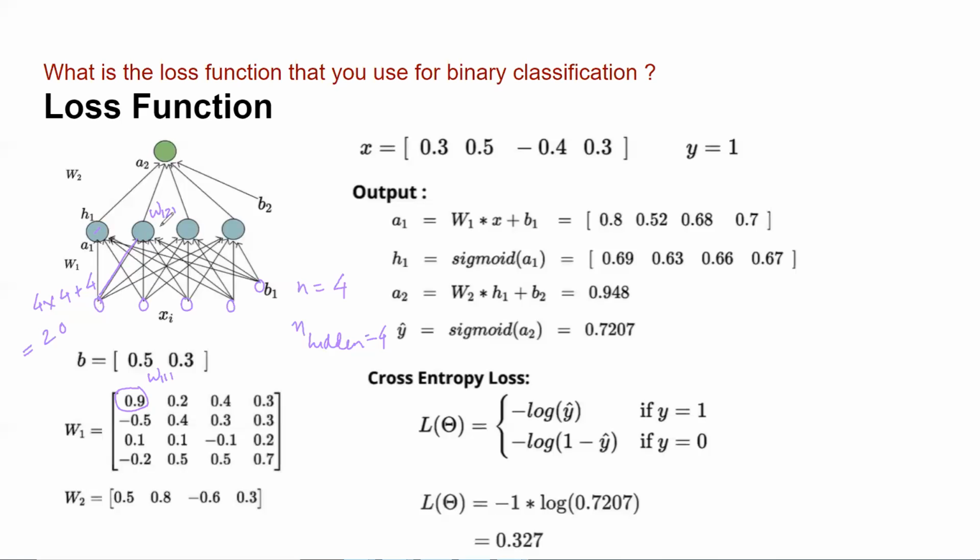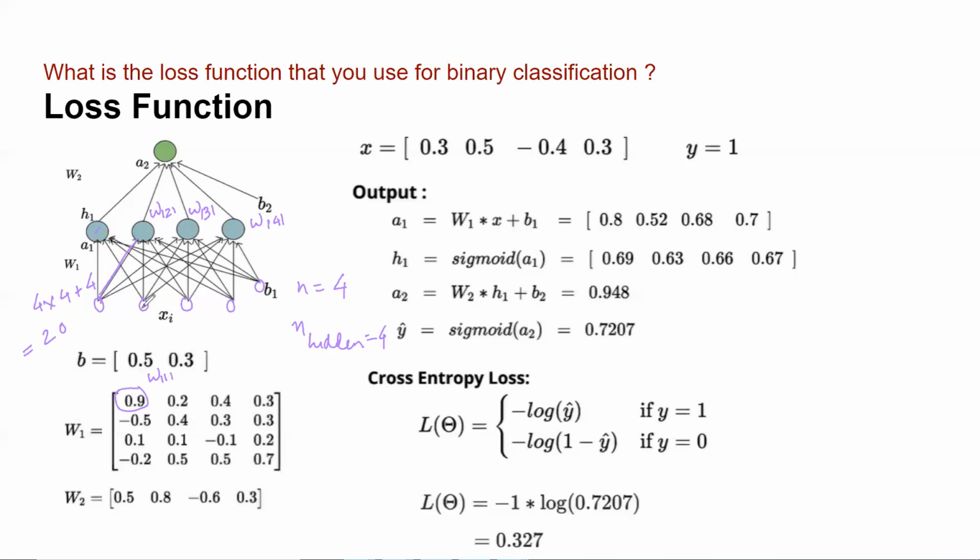So W121. The rule is that it is followed by layer, neuron, and input. If there's confusion, you can remember it like this: layer, then destination, then source. You see the direction of the arrow: this is the destination, this is the source. Layer, destination, source. Similarly, what will this be? W131. Yes. W141.